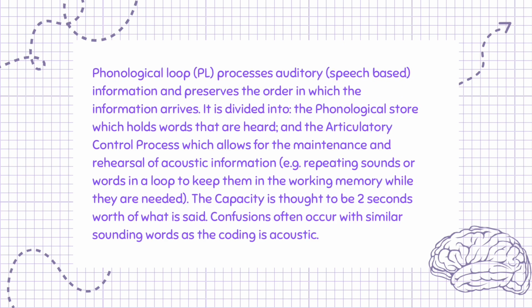The Phonological Loop, PL, processes auditory, speech-based information and preserves the order in which the information arrives. It is divided into the phonological store, which holds words that are heard, and the articulatory control process, which allows for the maintenance and rehearsal of acoustic information, e.g. repeating sounds or words in a loop to keep them in the working memory while they are needed. The capacity is thought to be 2 seconds worth of what is said. Confusions often occur with similar sounding words as the coding is acoustic.